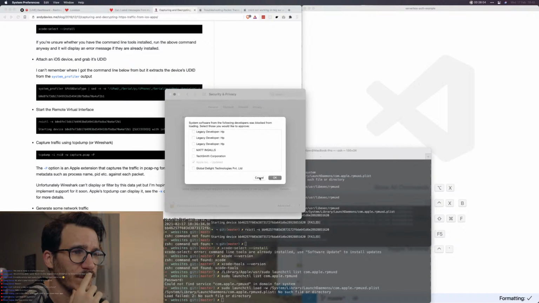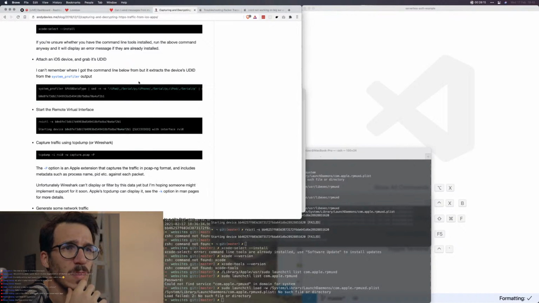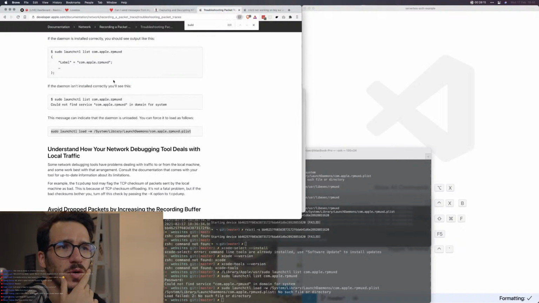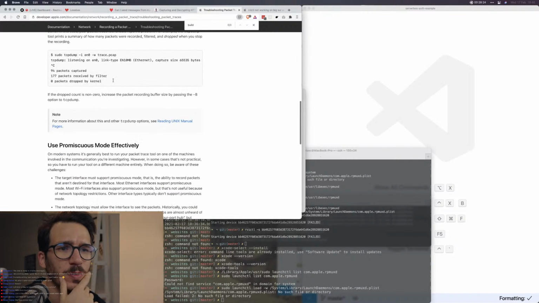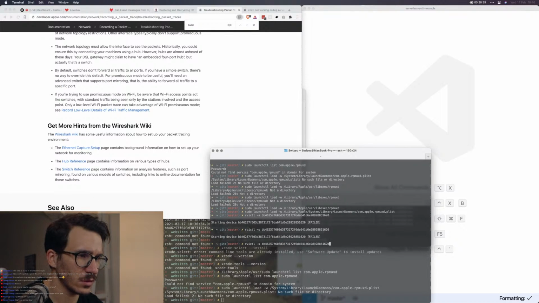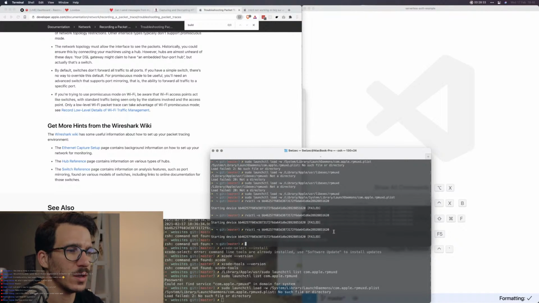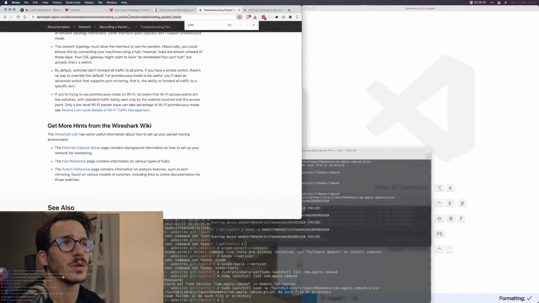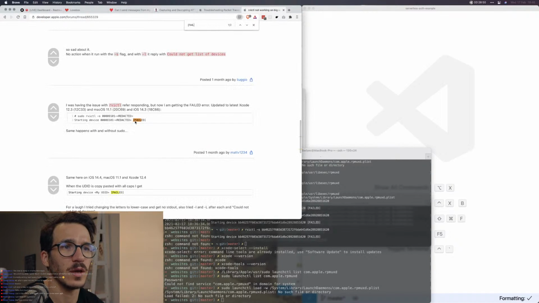Let's see. Okay. So let's understand how you avoid dropped packets, use promiscuous mode effectively. Wait, so RVICTL. How do I know when it's actually, what is it trying to do? How do I know RVICTL not working? Let's see if anyone gets a failed.